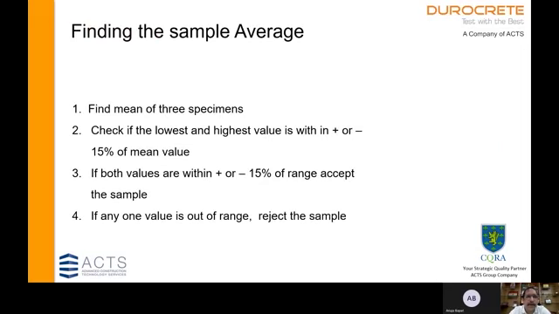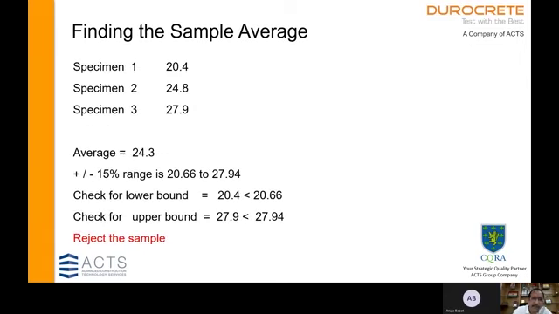Let us look at how we find the sample average. We first find the mean of three specimens and check whether the lowest and the highest value are within 15% of the mean value. If both values are within plus or minus 15% of the mean, then we accept the sample. If any of the values are out of range, then we reject the sample.